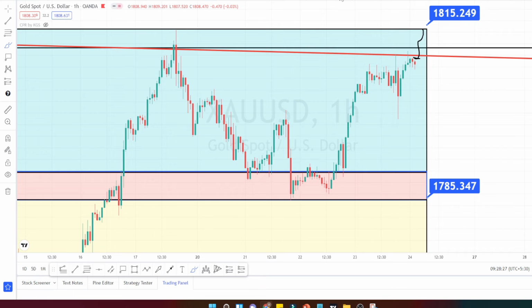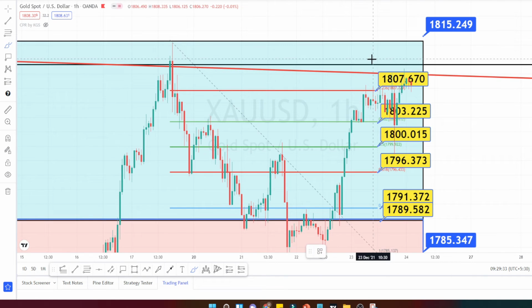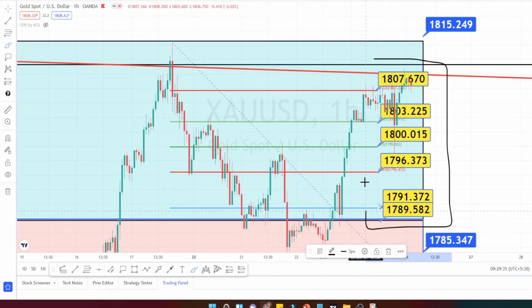Let us mark the support and resistance levels for the hourly time frame. So these are all the support and resistance levels in the hourly time frame. Currently price action is in a bullish trend. It is forming some red color candles, but wait for a confirmation on the trend reversal, then go on a trade on the bearish side.